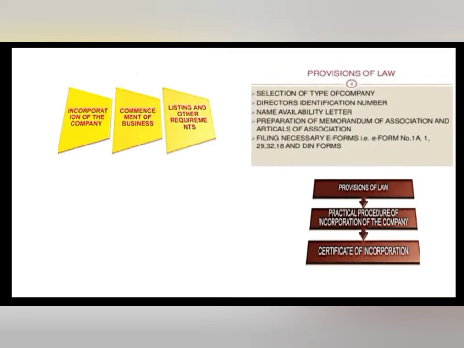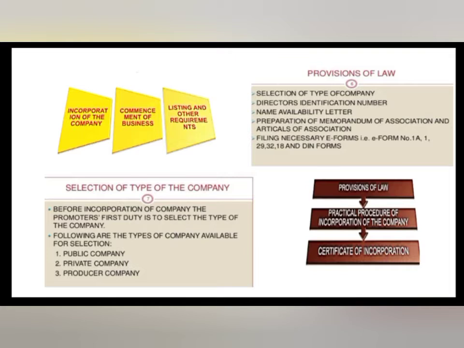Provision of law, procedures. First one, selection of type of company. Second, Director's Identification Number. Third one, name availability letter. Fourth one, preparation of memorandum of association and articles of association. Next, filling necessary e-forms, that is Form number 1A, 1, 29, 32, 18 and DIN forms.